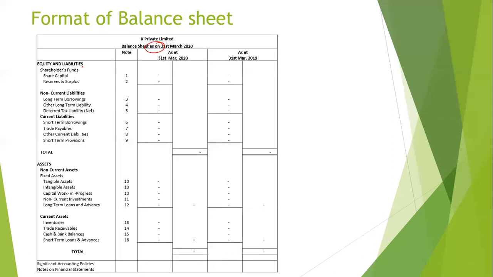So this is the shareholders' funds. The first is the share capital, the capital brought by the promoters or shareholders. In a partnership firm, we have partners' capital.